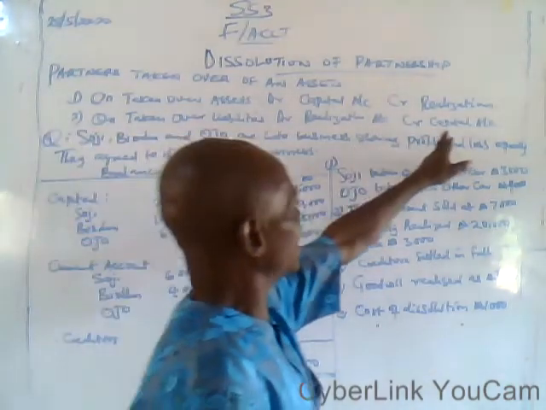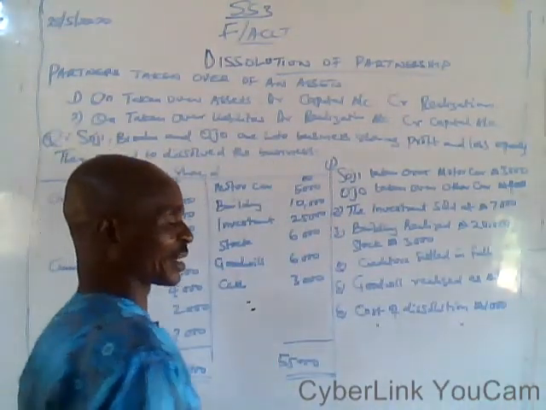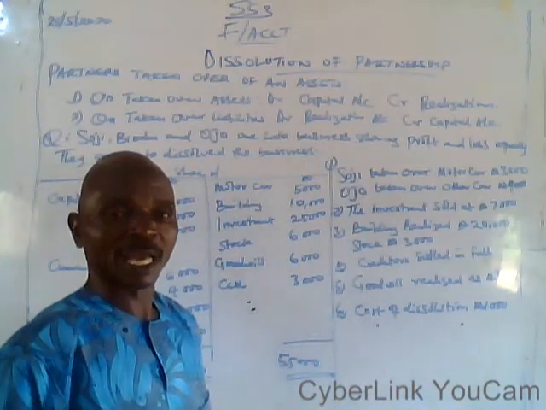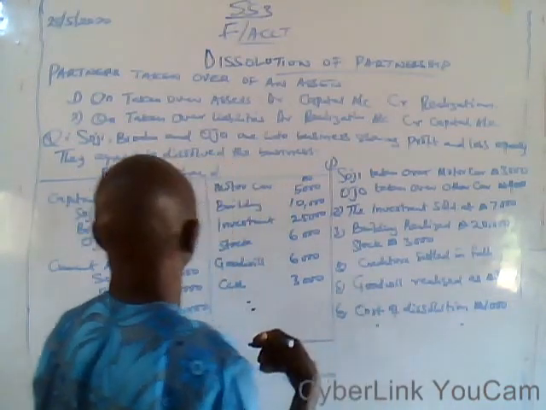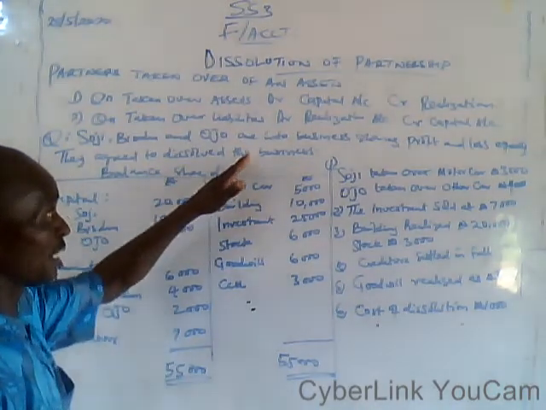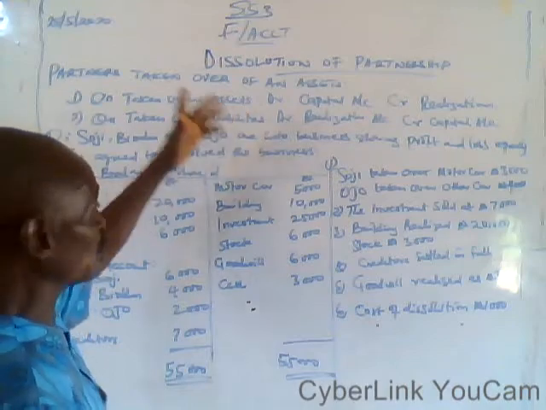And credit the partner's capital account, that is, on the credit side you transfer the value of the liability assumed. To start with the equation, we just have to have more knowledge of it. That's why we need to use this as a typical example.